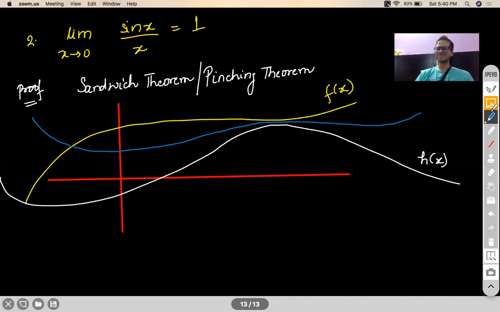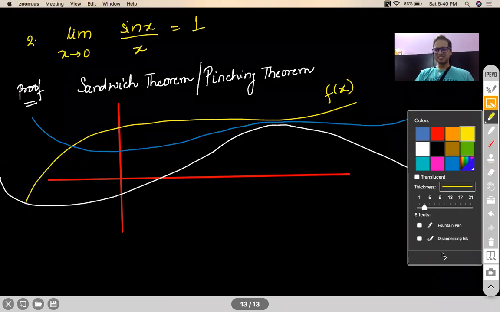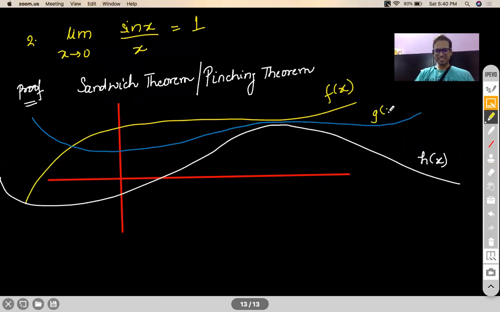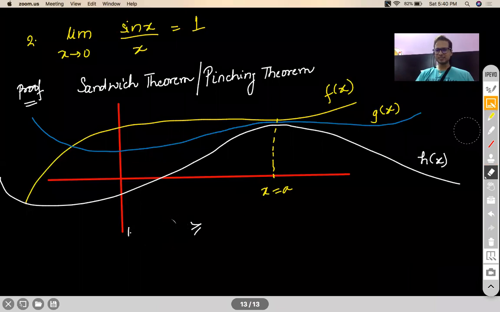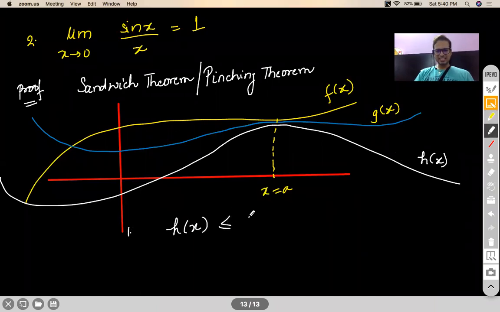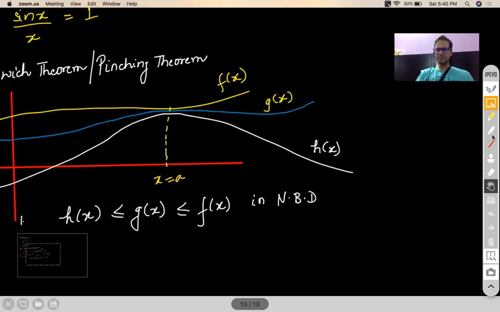These functions satisfy the criteria that h of x is lesser than or equal to g of x, which is lesser than or equal to f of x in the neighborhood of x equal to a.